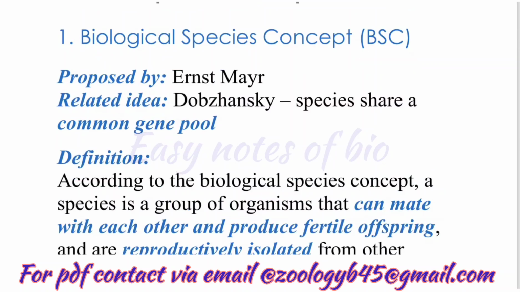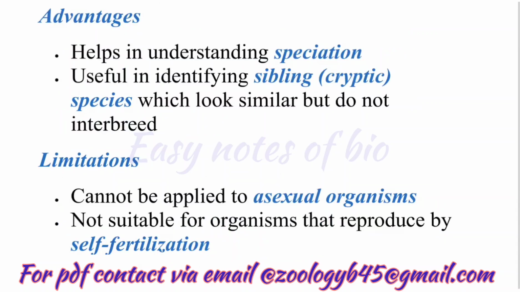Gene pool is the collection of all genes in a species. Common gene pool means same species share this gene pool because they reproduce with one another and pass their genes to the next generation.